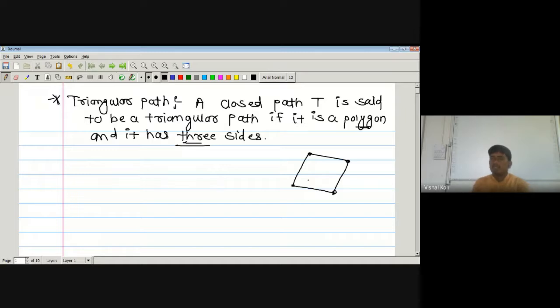Such a figure is called a polygon. It is a figure obtained by joining line segments. But such a polygon with 3 sides is called a triangular path. The name triangular path is given since it is somewhat similar to a triangle. If it has 3 points connected by line segments, then such a path is called a triangular path.